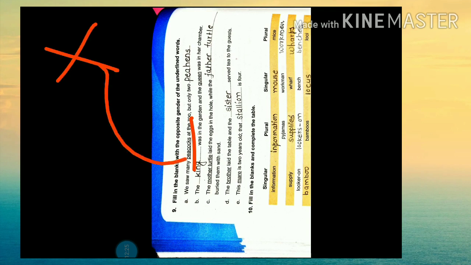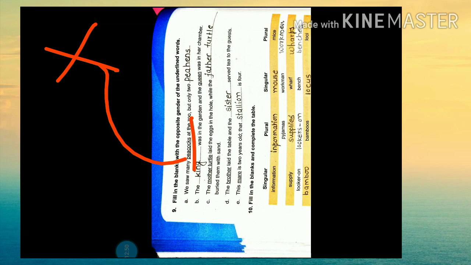Okay. So peacock, peahen, yes, queen, king, then mother turtle is called father turtle. Yes. Then next one is brother, sister, mare is called stallion.